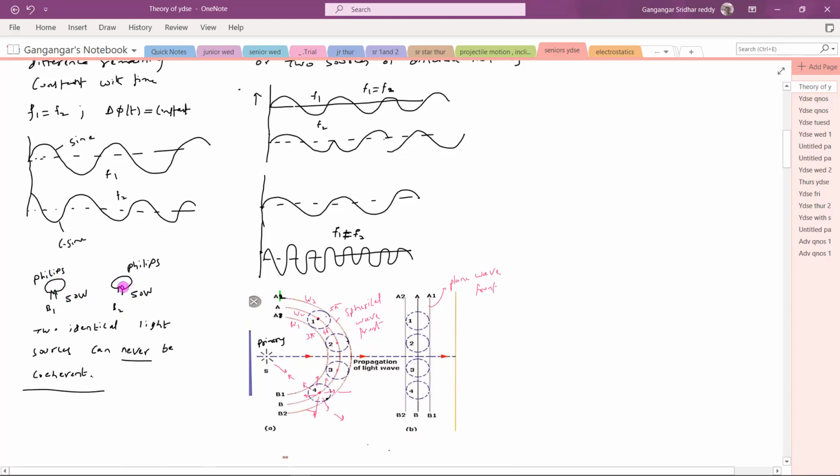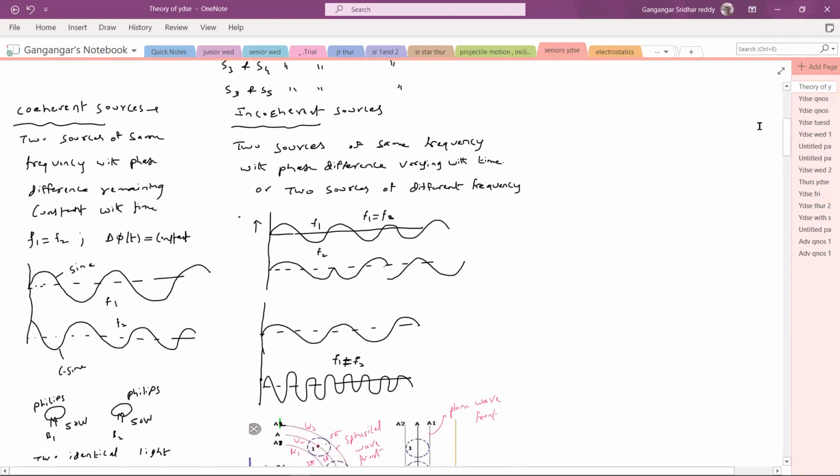Can they be coherent? The answer is no. Two identical light sources can never be coherent, because all the light energy that is emitted is due to excitation of atoms, and different atoms will have different phases. Because of that, two light sources can never be coherent. That's the basic condition.